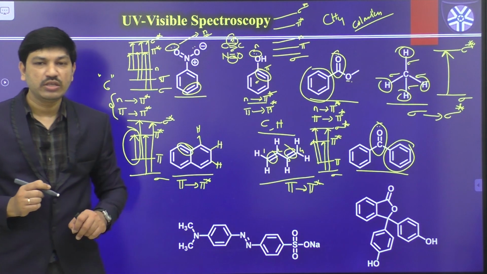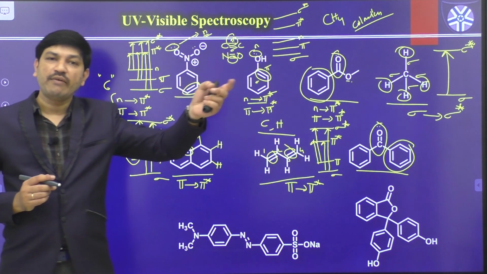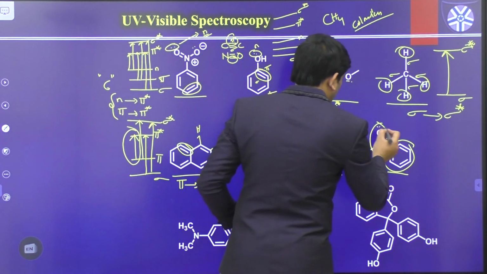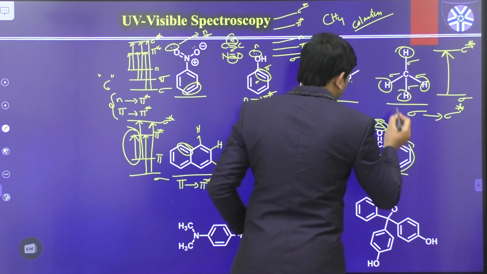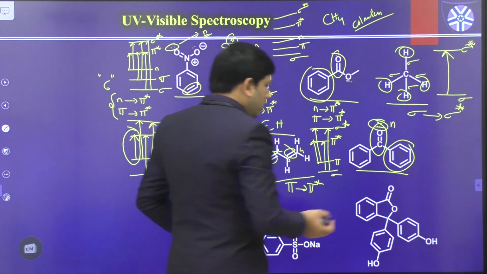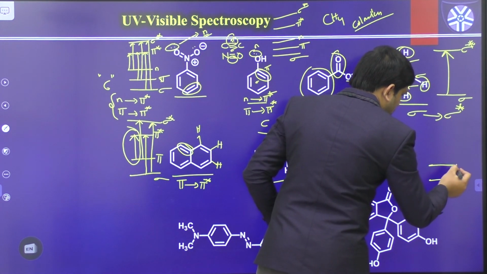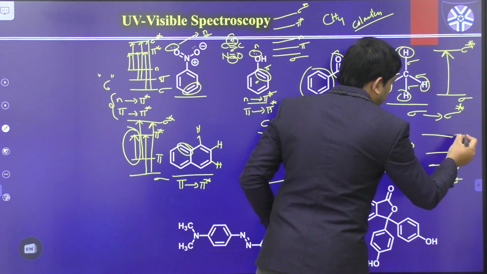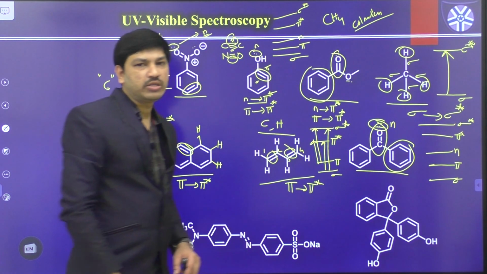That oxygen atom has at least one lone pair of electrons. So these have at least one lone pair of electrons. That means in this case we will again have a non-bonding level. So what are the possible levels in this case? Sigma, pi, non-bonding level n, pi star, as well as sigma star.